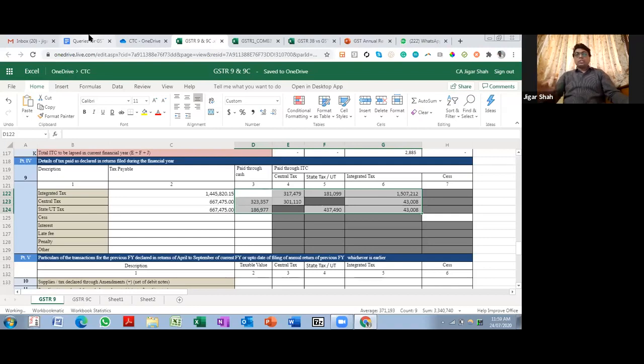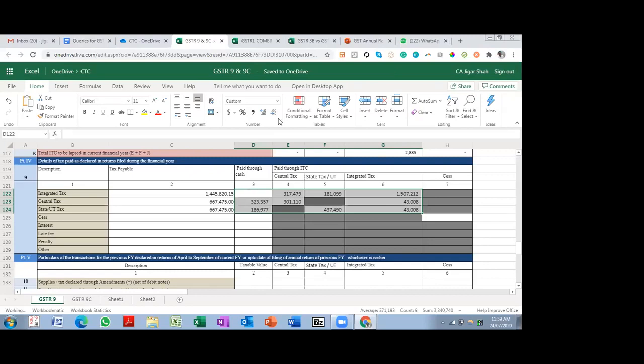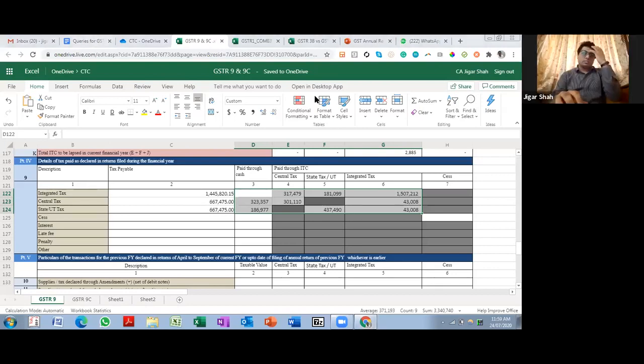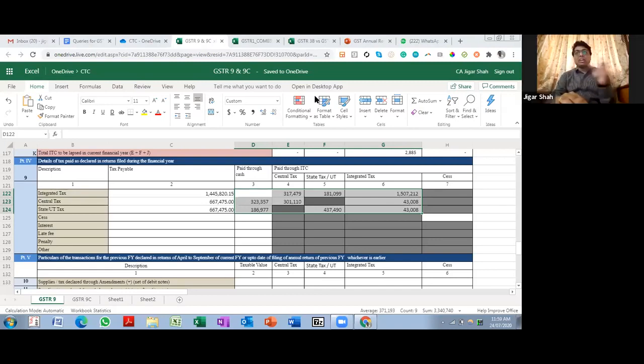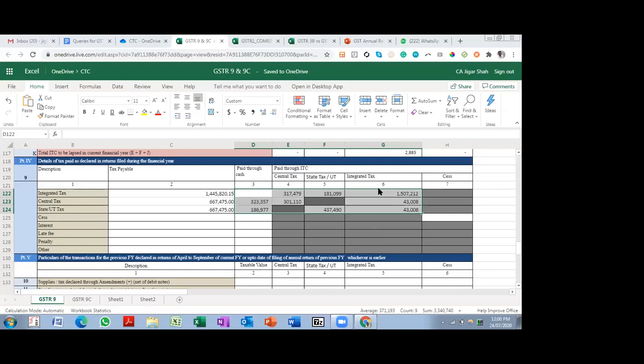I'm clear. Any questions over here? Jigar, we have a few questions. You would like to take them right now? Yes, I would like to take questions. I understand that there are a lot of questions on what to do when there is a goof up while filing GSTR 1. Those questions we can take in the end. If there are any questions regarding this particular part of 9C, we can take them up right now. One minute.